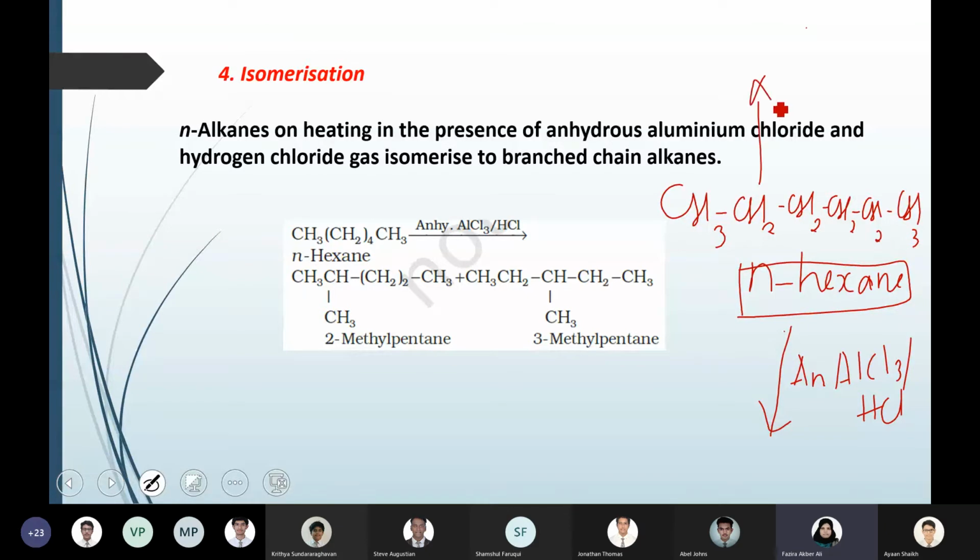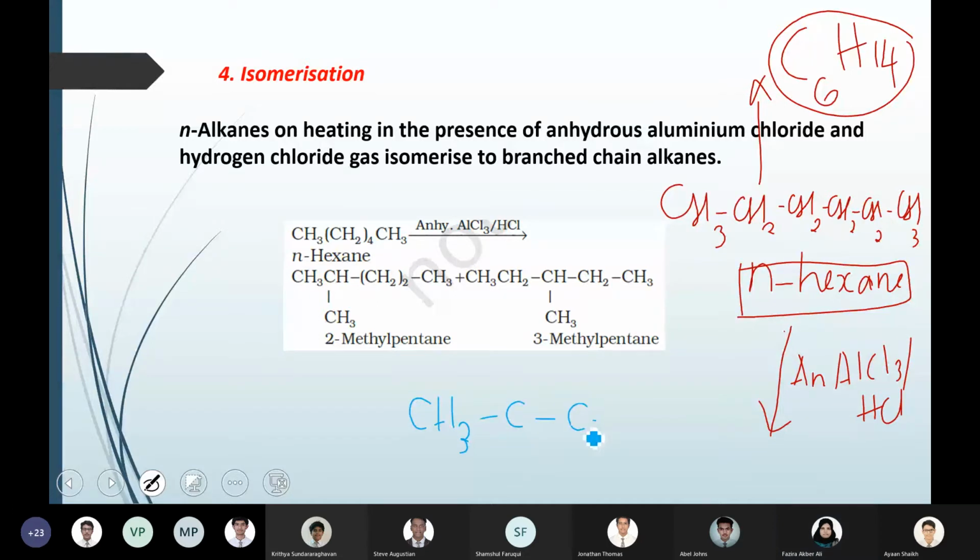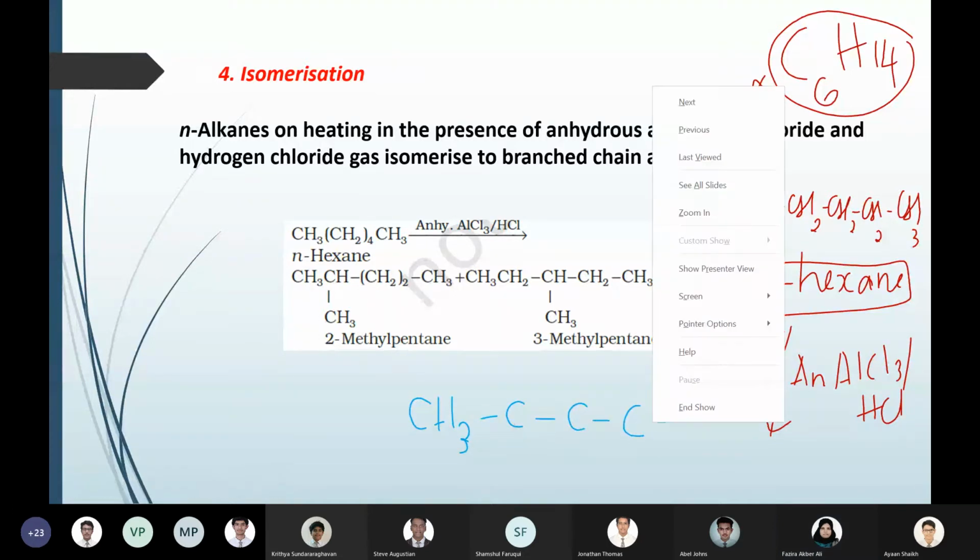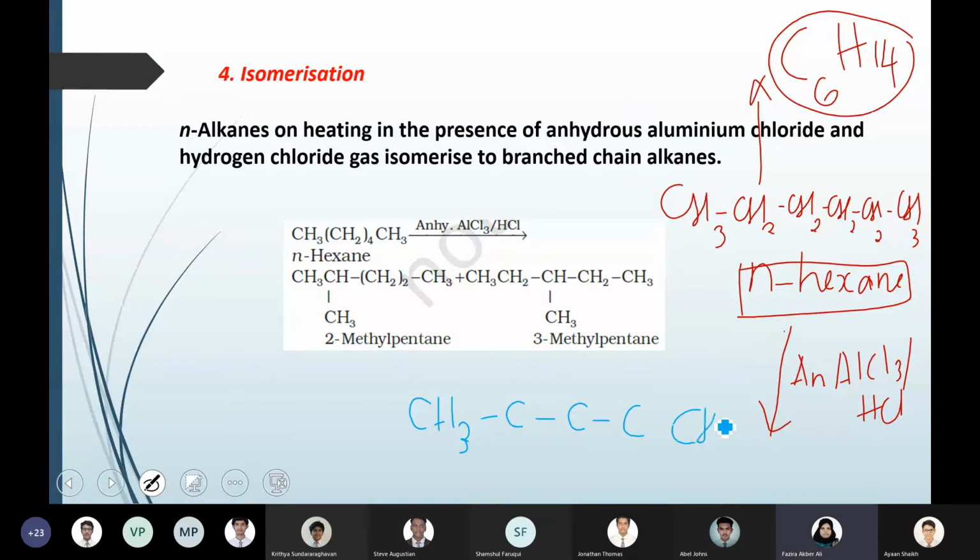Normal hexane is C6H14, that is the molecular formula. So the product will have the same molecular formula C6H14, but the difference is that you can have 5 carbons in a chain and 1 branch. The rest will be the same. The total number of carbon and hydrogen will be the same, but it will make changes in the arrangement.